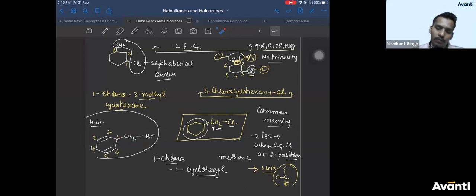In this main chain, at the first position you have CH2Br. It will be named as a side chain. There are two ways of naming it. Either you can name it as a complex substituent, or you can name it as an alkyl also. Both are correct. So first let me name this main chain. You have cyclohex, 6, so hex. Double bond is present at second position and fifth position, so hex-2,5. There are two double bonds, so diene. The suffix for double bond is ene. Since there are two double bonds, therefore diene.